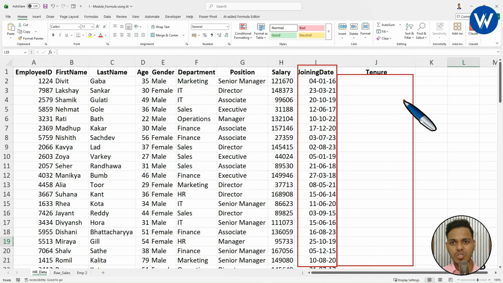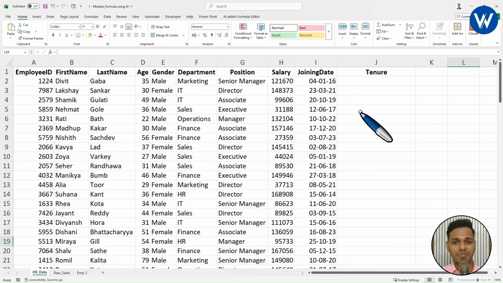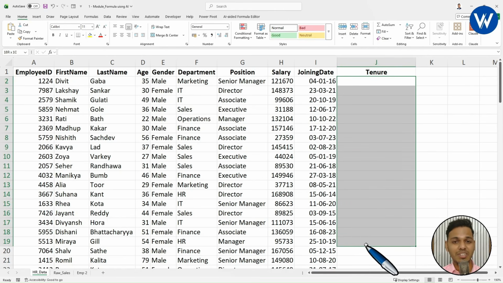Now what I need to do is find from how many years, months, or days each employee has been working in the company. So basically, I want to see the time period in years, months, and days. If you want to do it manually, you can take help of the DATEDIF function in Excel, but I would not recommend it because that is a very big formula. So you can simply calculate the tenure by taking help of ChatGPT.